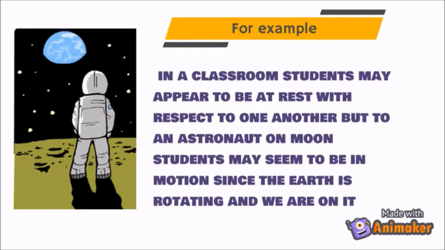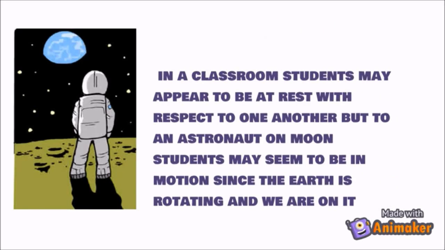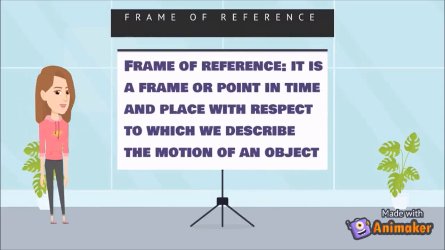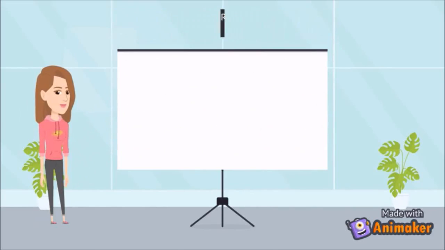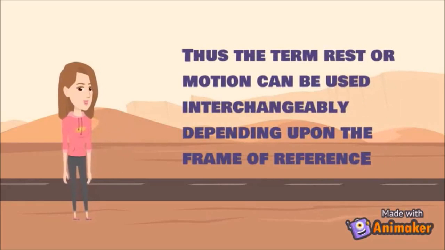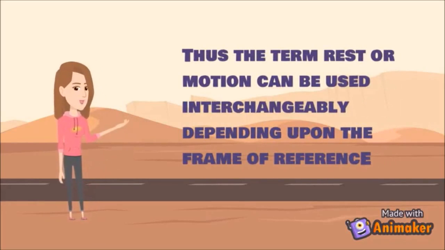In a classroom, students may appear to be at rest with respect to one another, but to an astronaut on the moon, students may seem to be in motion since the earth is rotating and we are on it. Frame of reference: it is a frame or point in time and place with respect to which we describe the motion of an object. Thus, the terms rest or motion can be used interchangeably depending upon the frame of reference.